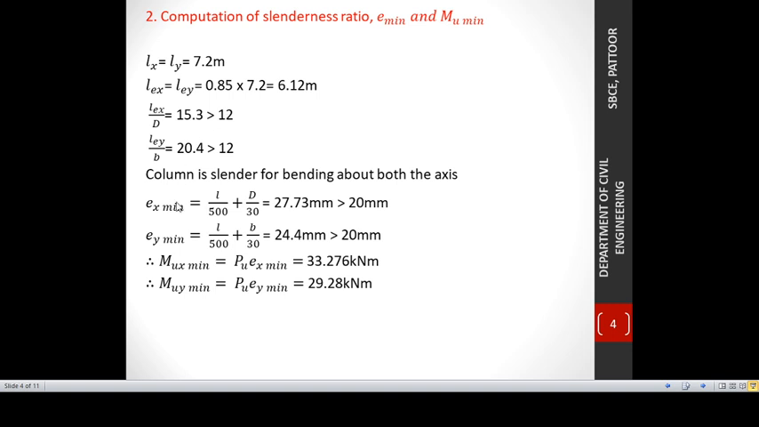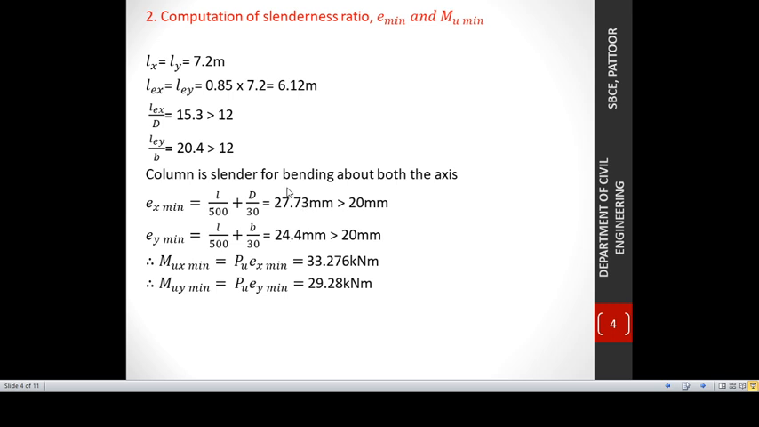Next, we are going to calculate eccentricity in both x and y direction. The equation for eccentricity about the x axis: Ex minimum is L by 500 plus D by 30, which is obtained as 27.73 mm, which is greater than 20 mm. And Ey minimum is equal to L by 500 plus B by 30. As I explained earlier, this dimension is perpendicular to the y-axis, and this dimension is perpendicular to the x-axis. So Ey minimum is obtained as 24.4 mm, which is also greater than 20 mm.